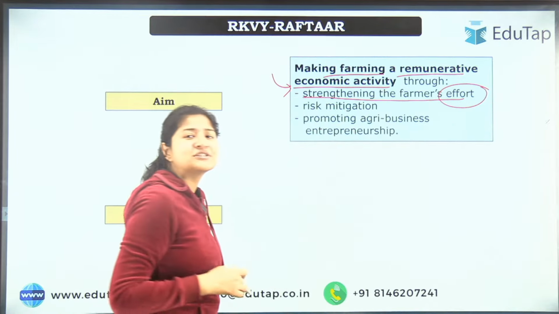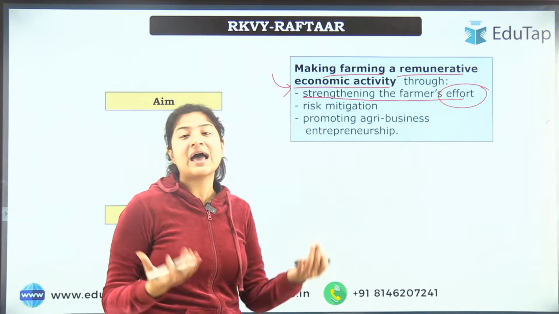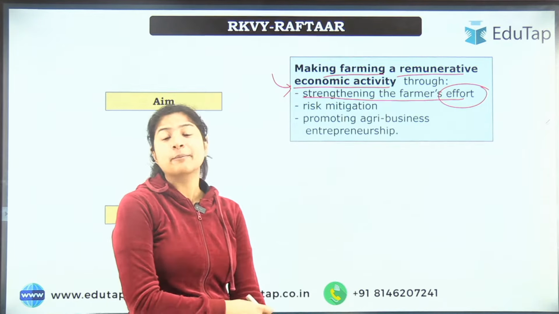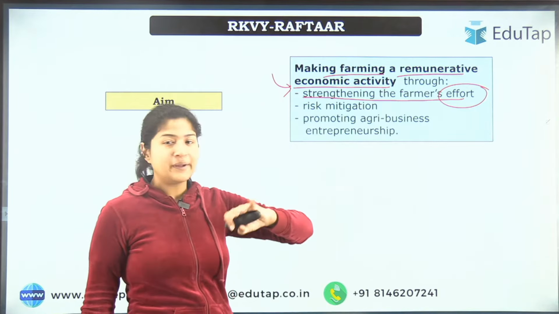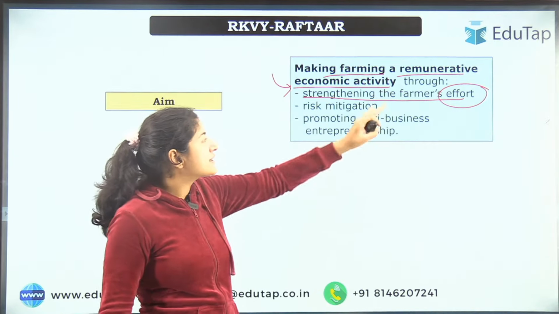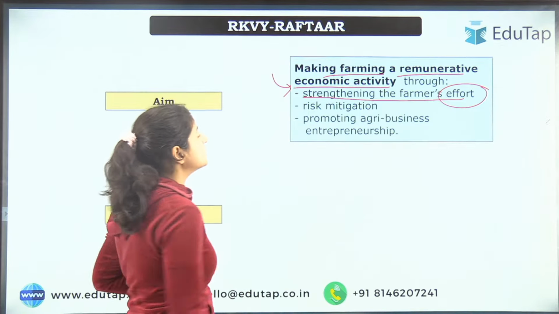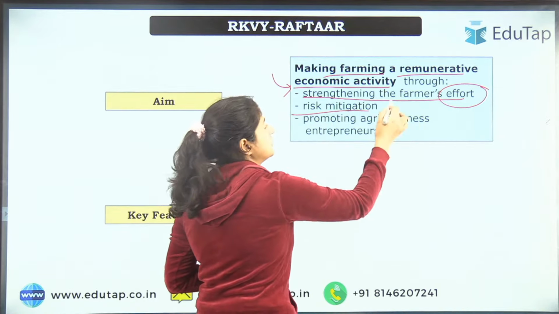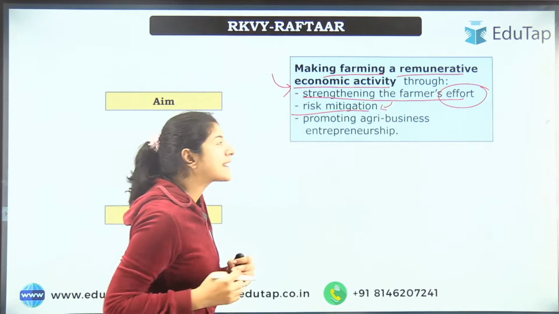The farmer puts a lot of effort in cultivating the crop, but due to the lack of proper infrastructure, proper storage facilities and other things, the crop gets wasted, and the farmer's effort goes in vain. That is why we have to strengthen that. Risk mitigation: mitigation means to reduce. So here it is to reduce the risk.